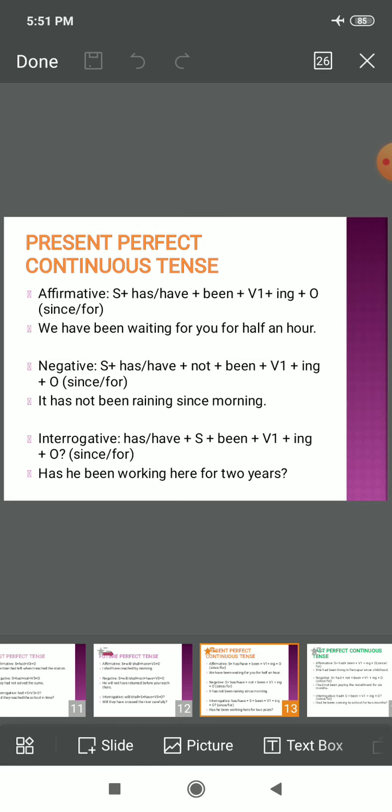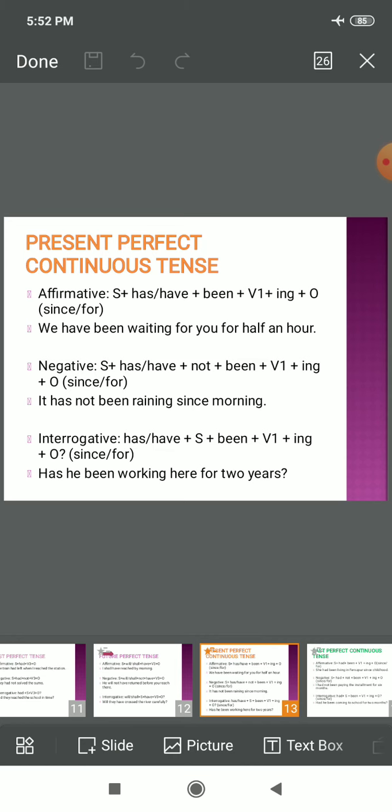If a point of time would have been there, then the sentence should be written as we have been waiting for you since 6 o'clock, or we have been waiting for you since 5 o'clock. I hope that's clear. So in negative, only not is added, or else the sentence would remain the same. It has not been raining since morning. If an affirmative sentence would have been there, what would we use? It has been raining since morning. In negative, we will write it has not been raining since morning, right?